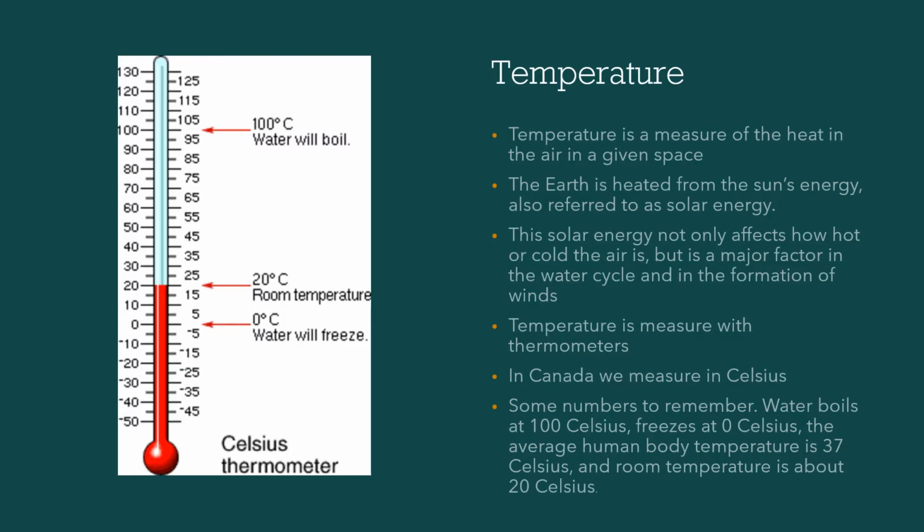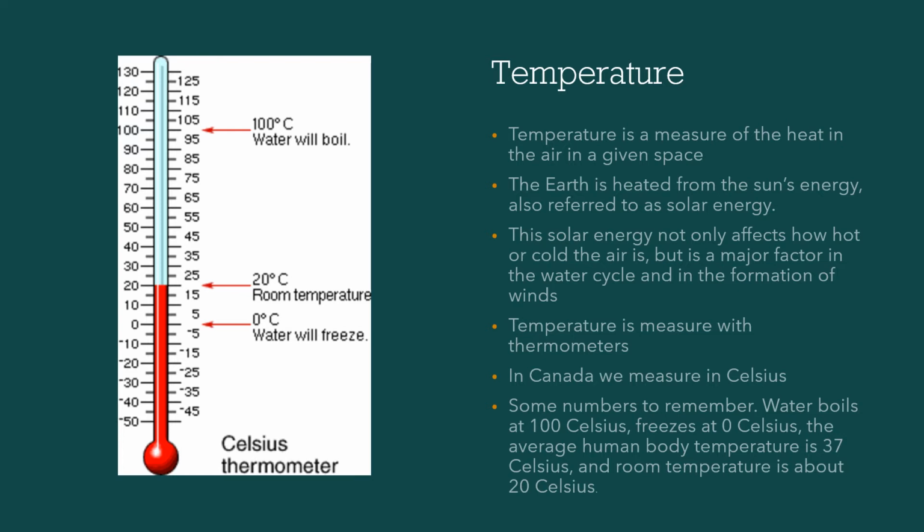Temperature is a measure of the heat in the air in a given space. The Earth is heated from the sun's energy, also referred to as solar energy. This solar energy not only affects how hot or cold the air is, but is a major factor in the water cycle and in the formation of winds. Temperature is measured with thermometers.